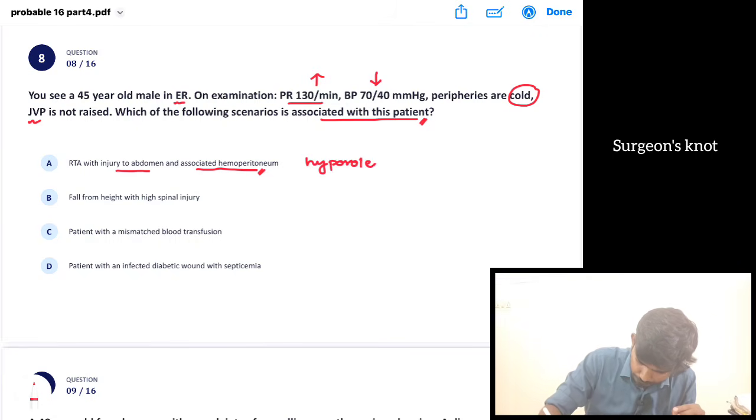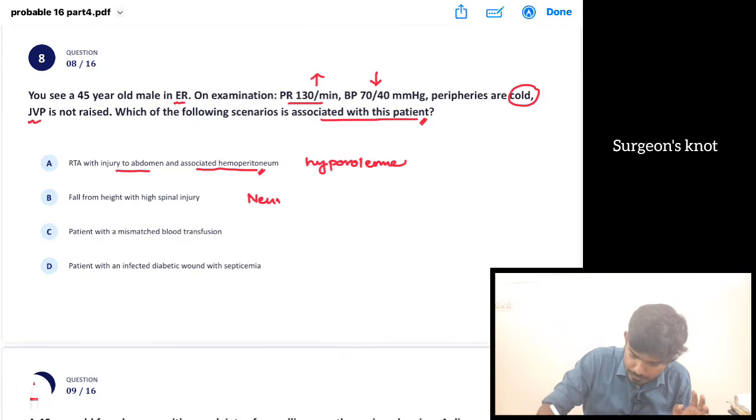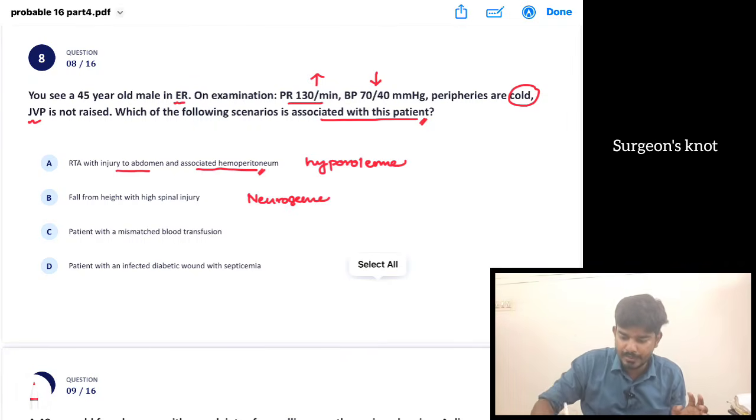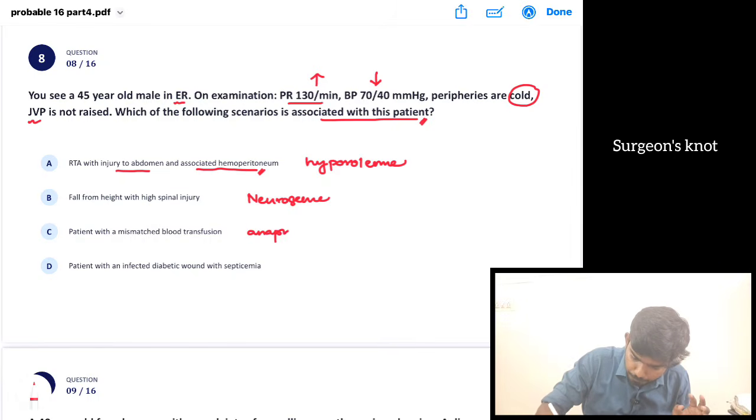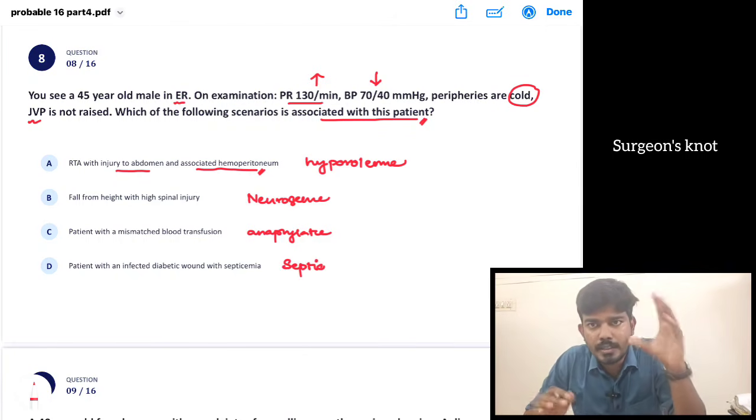Hypovolemic shock. Number 2, fall from height with a high spinal injury. Spinal injury is that, so it is a neurogenic shock. Patient with a mismatched blood transfusion, it is an anaphylactic shock. Patient with an infected diabetic wound with septicemia, this is a septic shock. ஸோ இதில் வந்து என்ன டைப் ஆஃப் ஷாக்ல வந்து இந்த மாதிரி ஃபீச்சர்ஸ் இருக்கும்னு சொல்லி கேட்பாங்க. நம்பர் 1 ஈஸியாக ரூல் பண்ண போகிறோம்.